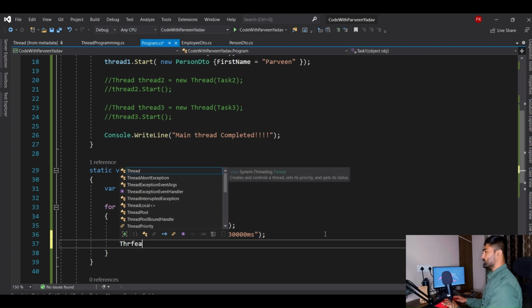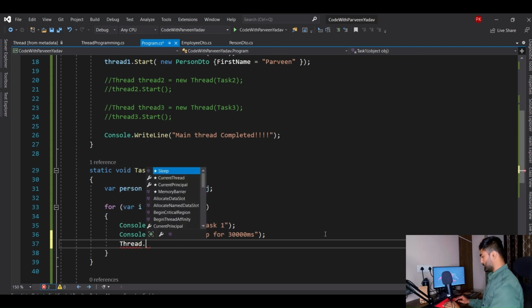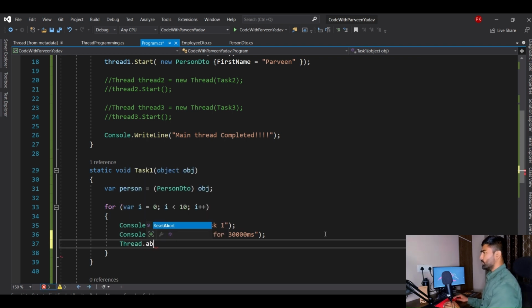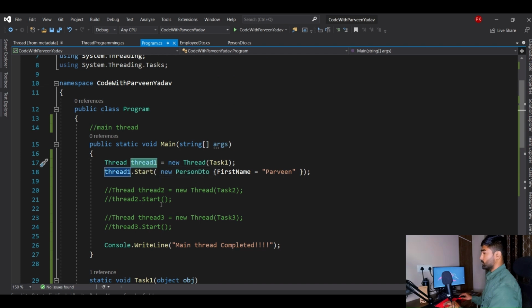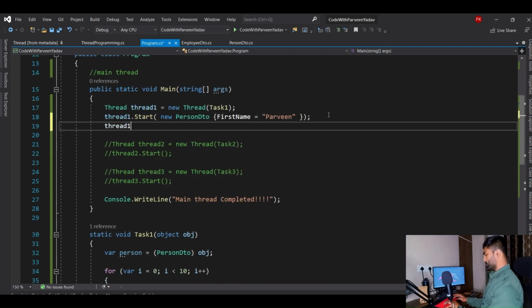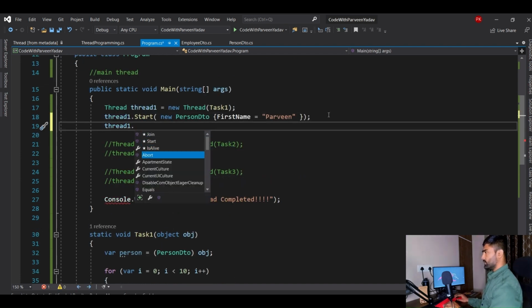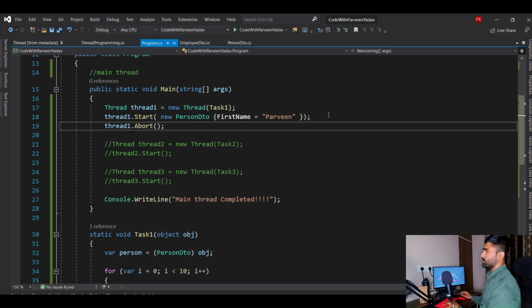If you say Thread.Sleep, where is Thread.Abort? You won't see that option, because it needs one thread object. So that means it will work like this. If I go over here and say thread1 dot, here you go: thread1.Abort.